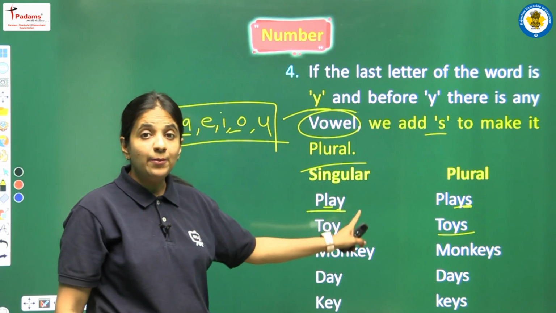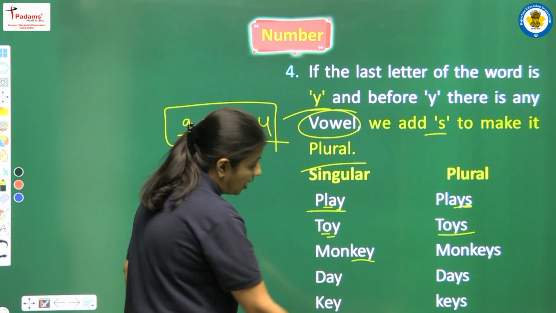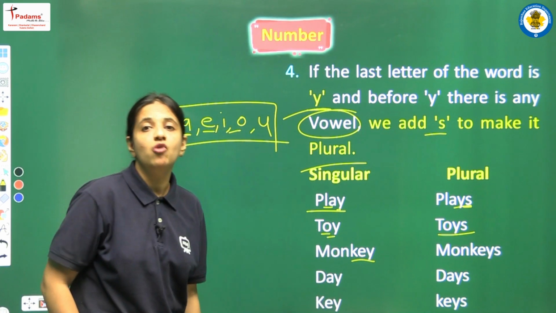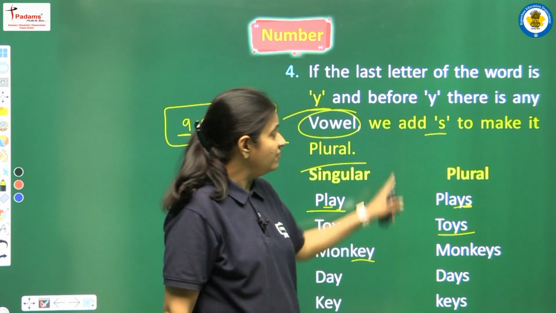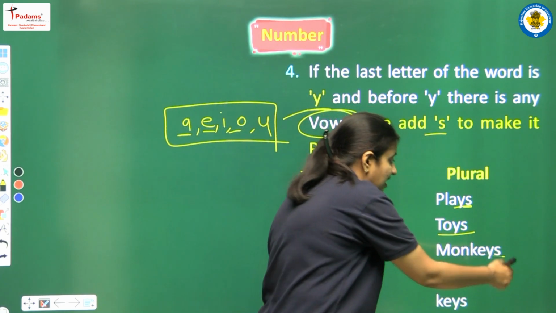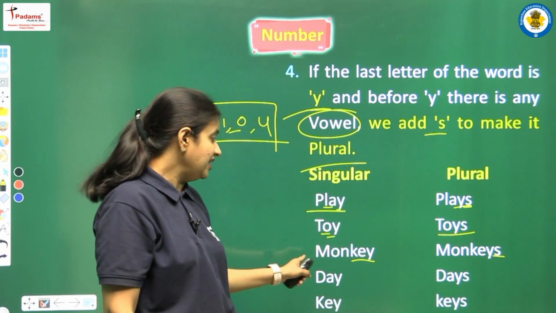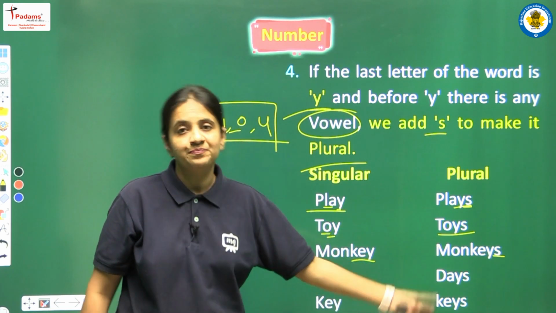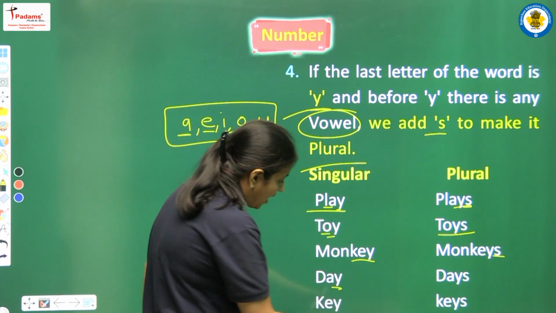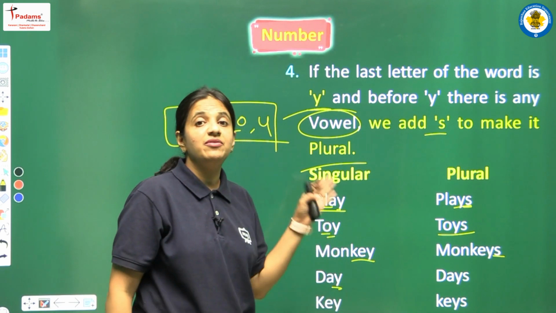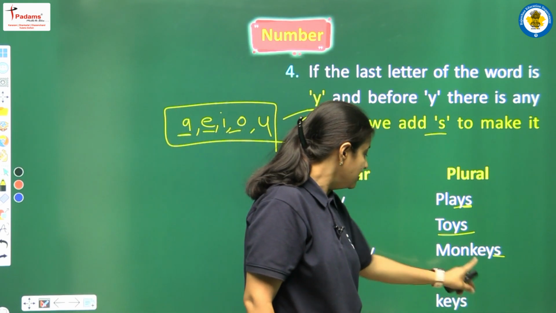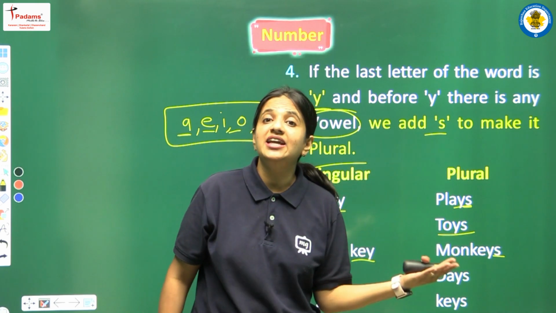Next we are having monkey. Last letter is Y. Before Y we are having E. That is again one of the vowels. So because of this reason we have to apply this rule and we have to add S at the end of the spelling. So monkey will be monkeys. Okay, next we are having day. Again we are having Y and before Y we are having A. That is one of the vowels. So we have to add S. So day will be days.